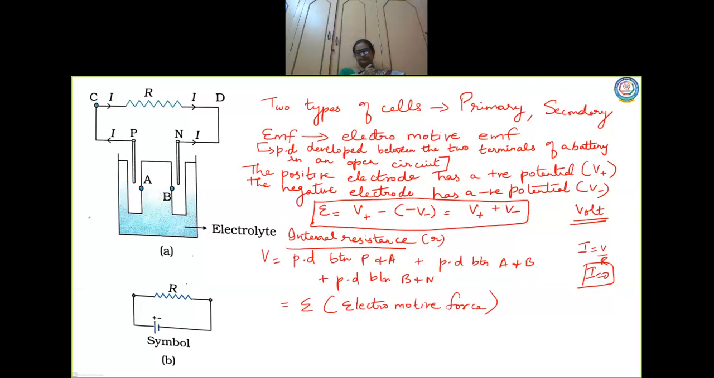Exactly. Now I am going to consider R to be finite. So it means that R has got some value. In that case, will there be a current flow in the circuit? Definitely, there will be a current flow.